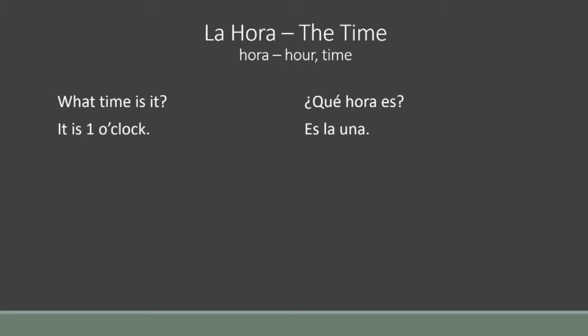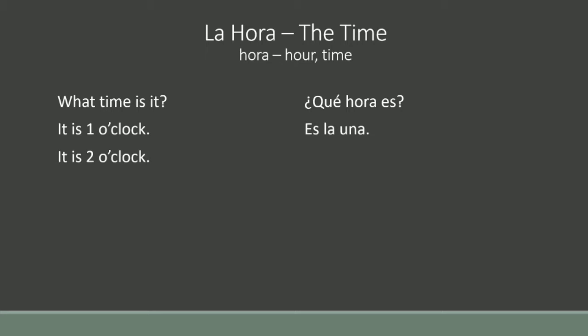Now what about 2 o'clock? In English, from 1 o'clock, 2 o'clock, 3 o'clock till 11 o'clock or 12 o'clock, we write it is 2 o'clock, it is 3 o'clock, it is 5 o'clock, it is 10 o'clock. In Spanish, 1 o'clock is singular, but from 2 o'clock till 12 o'clock are considered as plural. So in place of it is 2 o'clock, in Spanish we have to write they are 2 o'clock, they are 3 o'clock, they are 4 o'clock, that way.